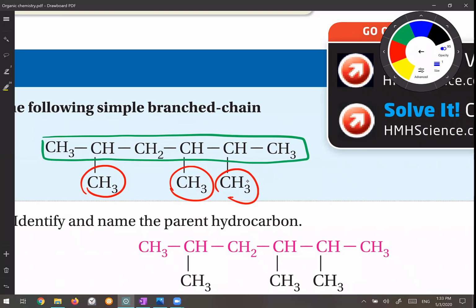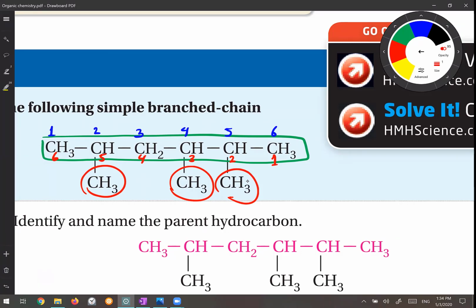If I number it from the left side, it becomes carbon number 1, 2, 3, 4, 5, and 6. If I number it from the right side, this is carbon number 1, this is carbon number 2, this is carbon number 3, this is carbon number 4, this is carbon number 5, and this one is carbon number 6.